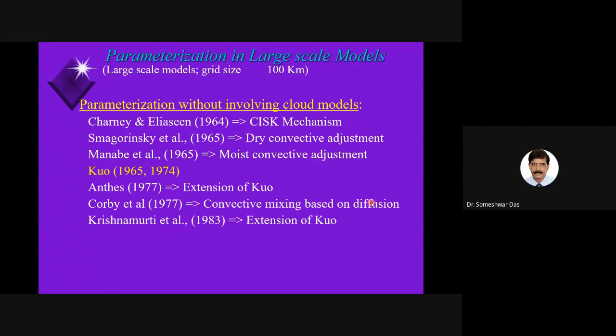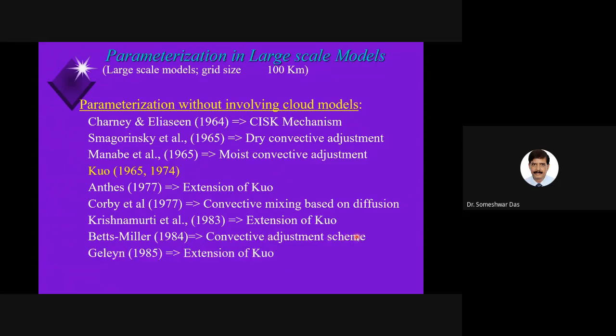Krishnamurti et al. You have heard of the name of Professor T.N. Krishnamurti, right? In 1983, he also proposed a scheme which was an extension of the Kuo. Right? Betts-Miller, again a very popular scheme, does not have an explicit cloud model, but it does almost all the things which a typical cumulus parameterization scheme is supposed to do. It is also a kind of convective adjustment scheme.